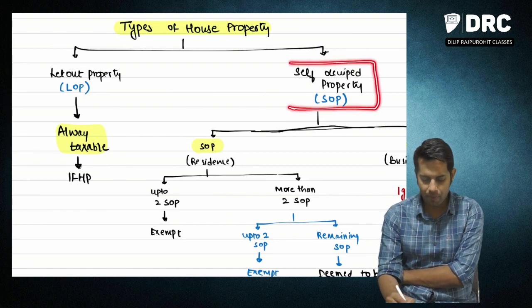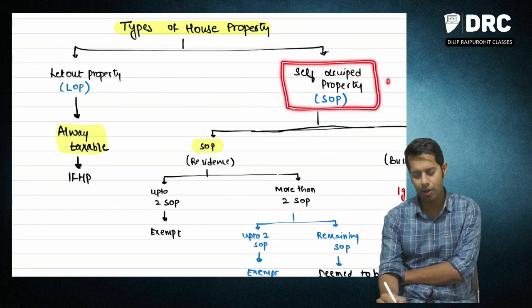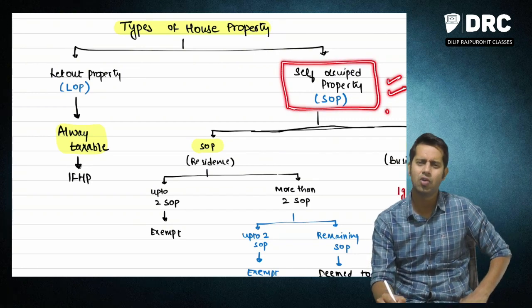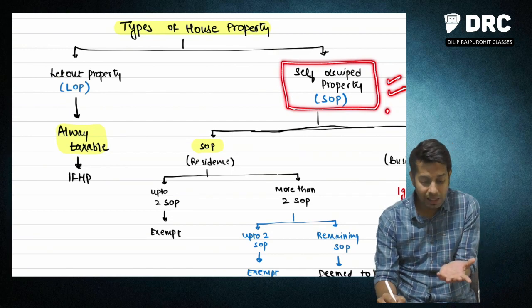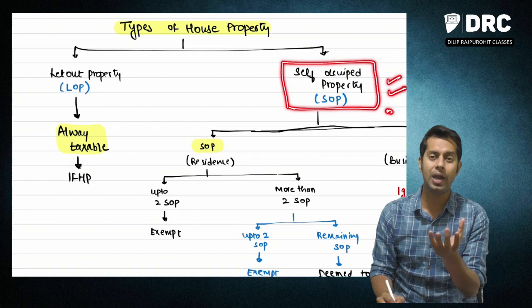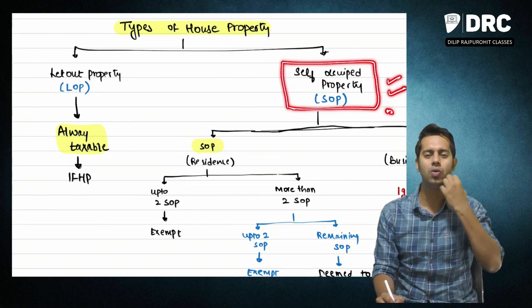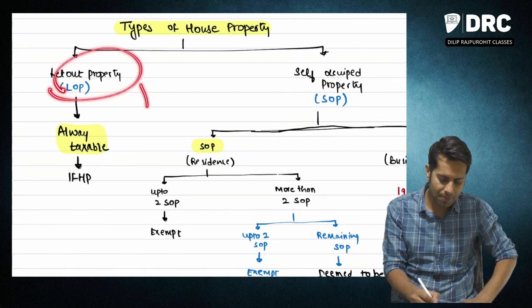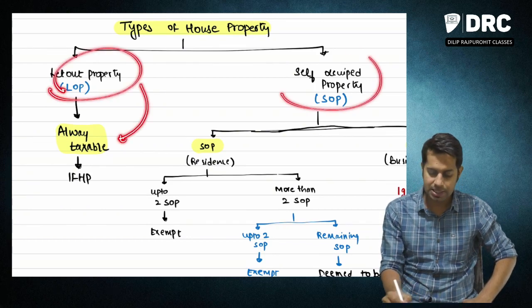And one more type of property is self-occupied property. So what is this self-occupied property? The property which is used by the owner himself is called self-occupied property. See, let out property means property which is given on rent.